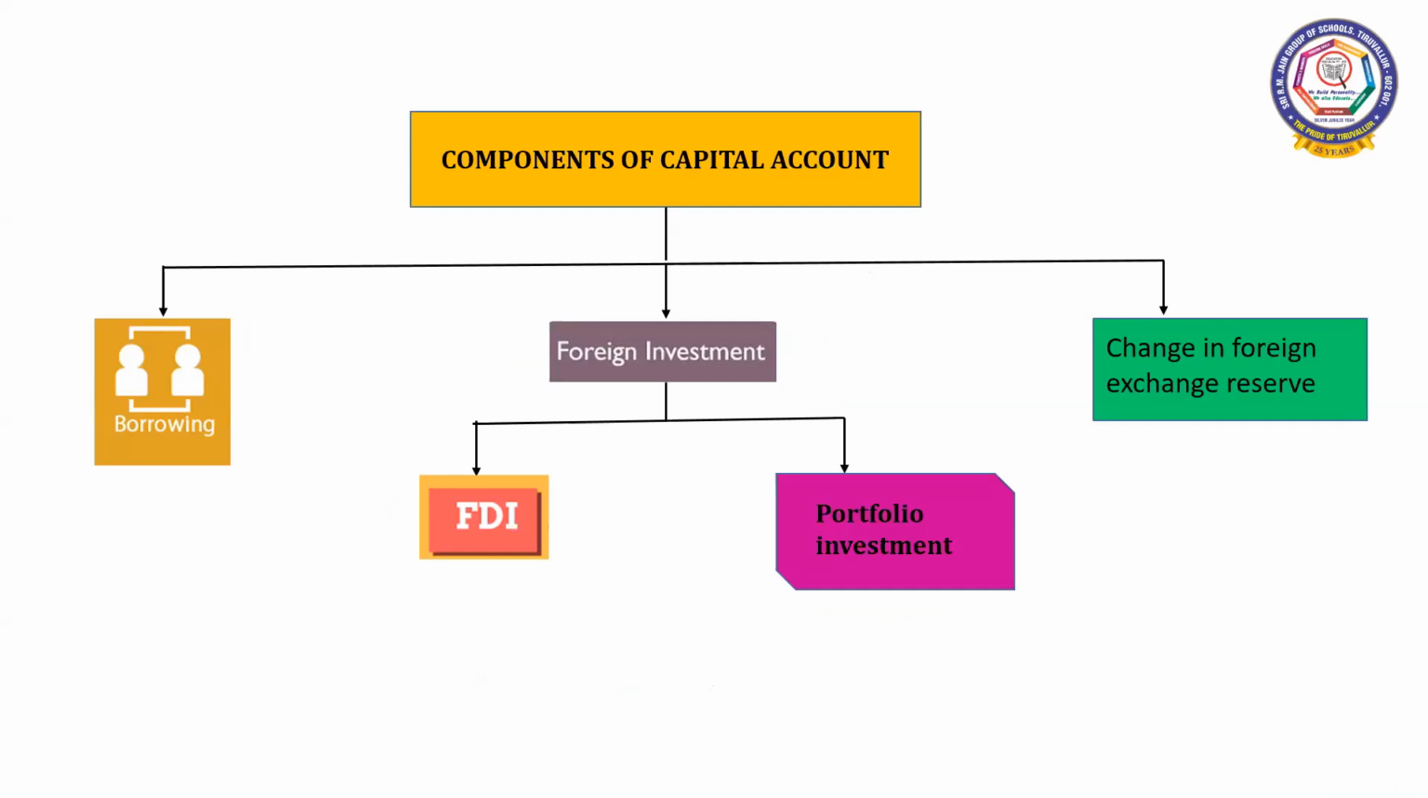So in the previous slide, we saw the components of current account, where you learnt about visibles and invisibles. Now let us know the components of capital account of BOP. The capital account of BOP comprises of borrowing and lending, then foreign investment, and change in foreign exchange reserve. Let us discuss about this in detail.